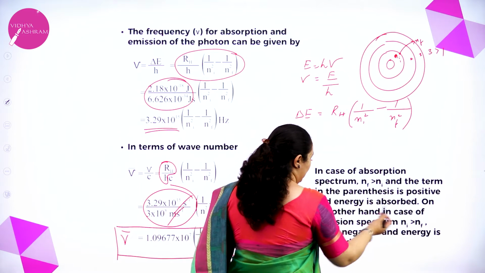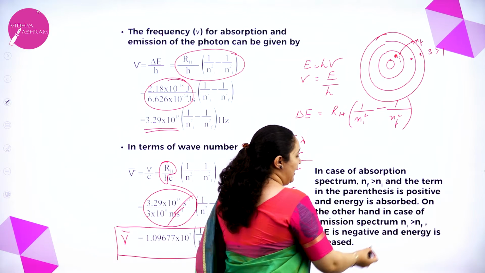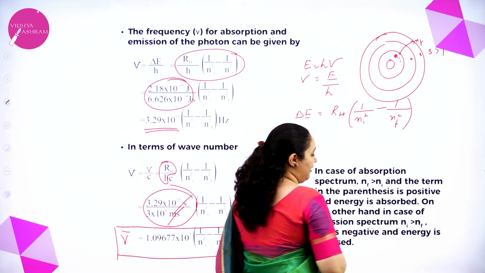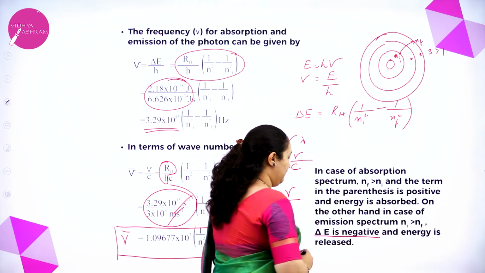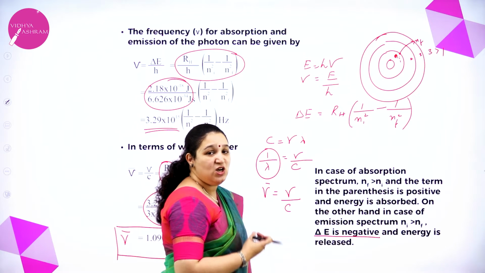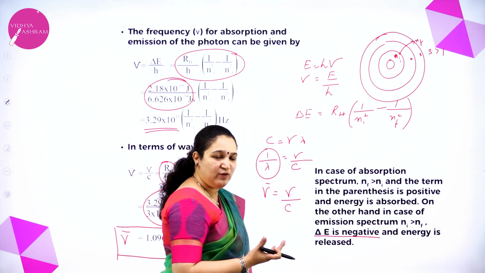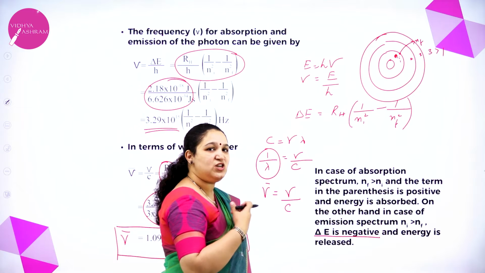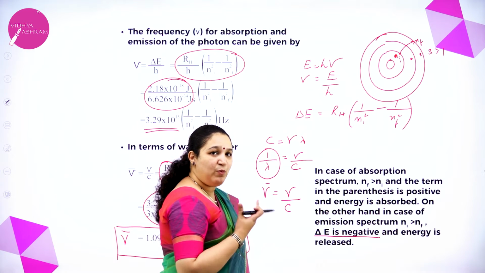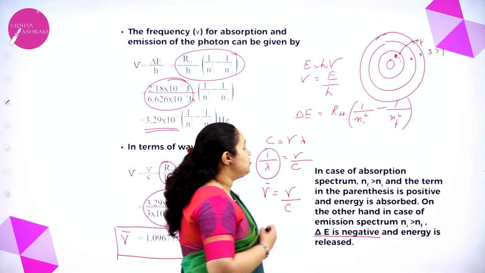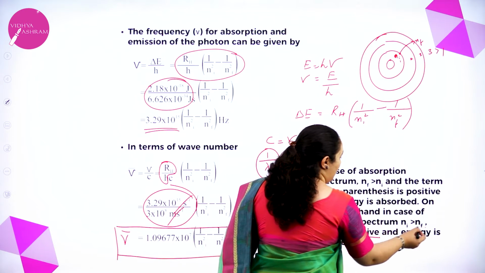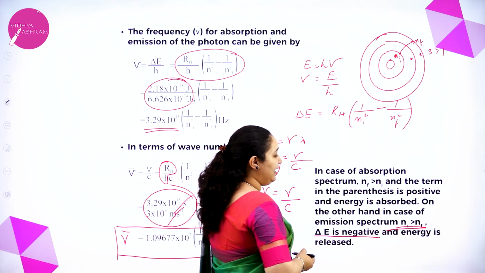On the other hand, in the case of emission spectrum, Ni is greater than Nf and delta E will be negative and the energy is released. So whenever you are getting a negative value for delta E, that means the energy is released. If you are getting a positive value for delta E, that means energy is absorbed. So here, the second line, if you want to know, that is when Ni is greater than Nf.